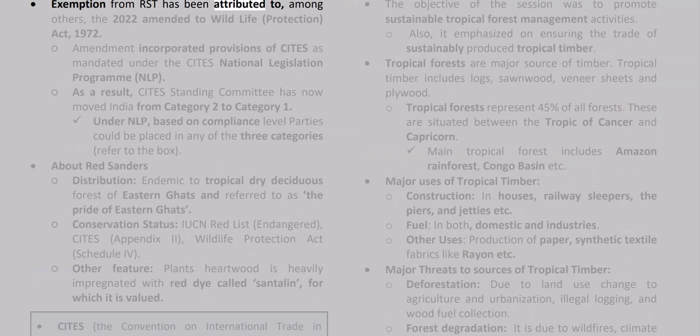Exemption from IST has been attributed to, among others, the 2022 Amendment to the Wildlife Protection Act, 1972. The amendment incorporated provisions of CITES as mandated under the CITES National Legislation Project, NLP. As a result, the CITES Standing Committee has now moved India from Category 2 to Category 1. Under NLP, based on compliance level, parties could be placed in any of 3 categories that refer to the